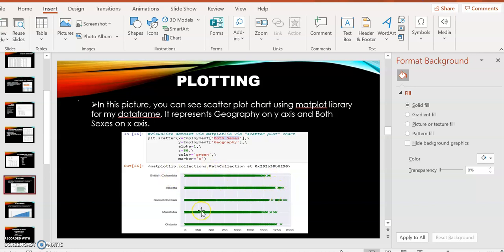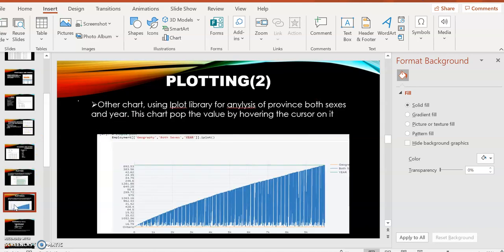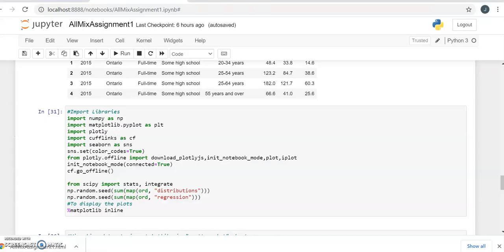You can see by this graph, Alberta has a higher employment rate compared to the other 4 provinces. So the next, if we go to this slide, is my graph plotting 2. I created this graph from the iplot library, and this graph is really interactive. I will show you in my Jupyter notebook.